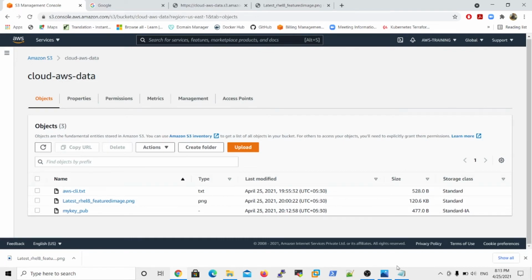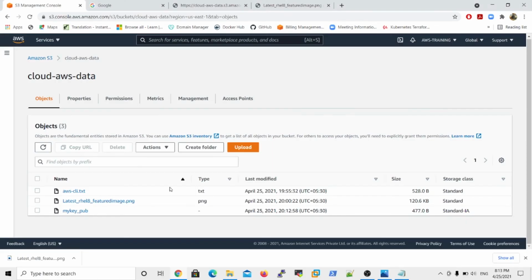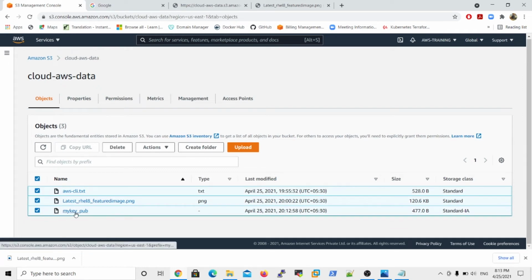And everyone remember, you must read the storage classes and what each storage class is responsible for. That's what I am saying: a storage class represents an object's availability, durability and cost. You must remember these 3 points, right? Now I want to clean up my data, because this is the standard IA storage class.